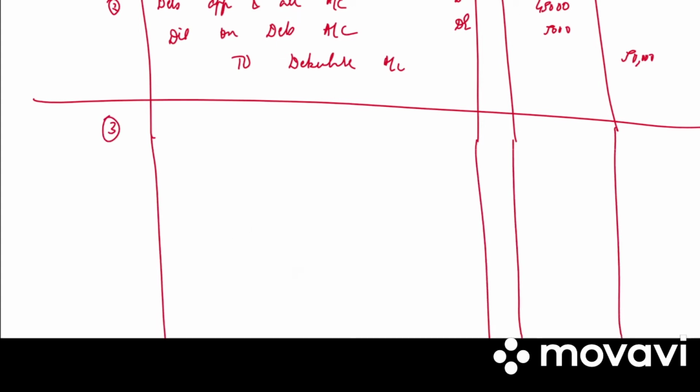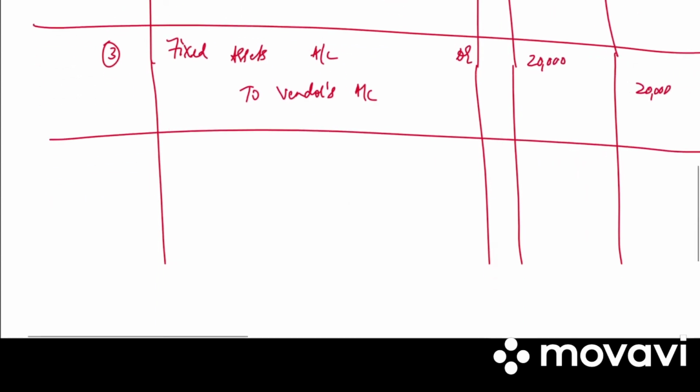Next, third entry is fixed assets account debited to vendors account. How much is it? 20,000 debit, 20,000 credit. Write the narration. Capital expenditure made for the purchase of asset.